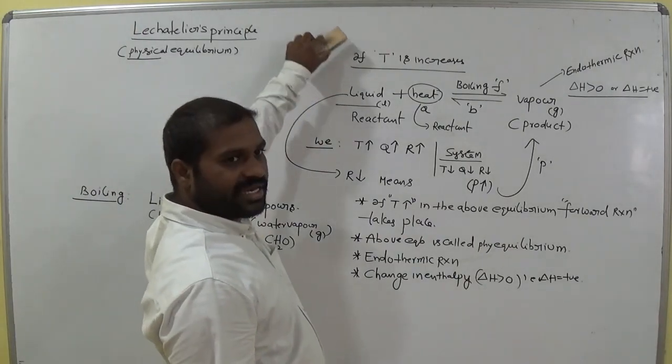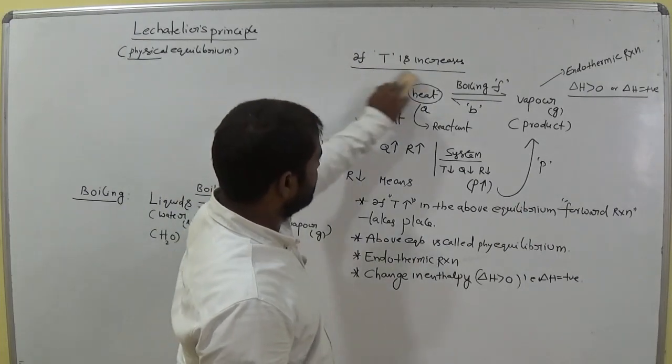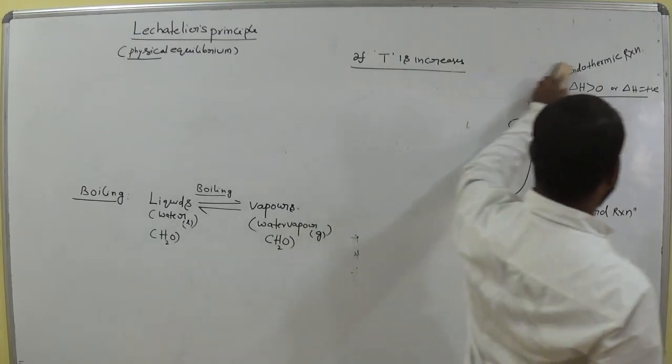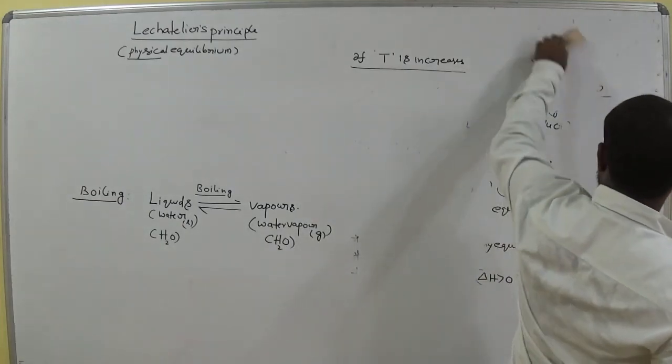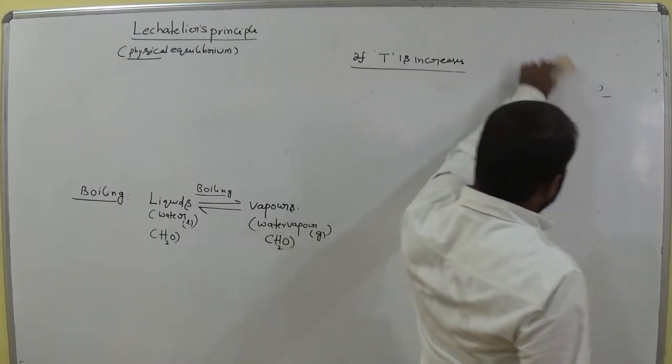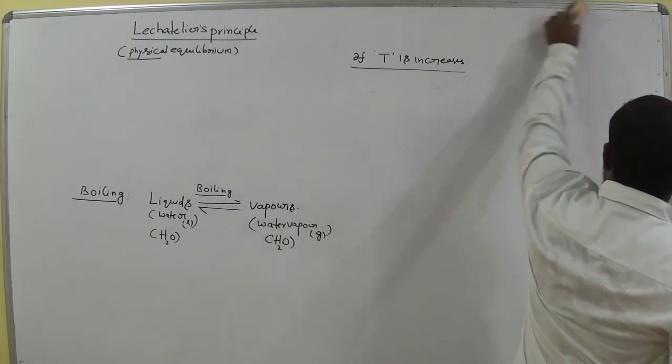That is the first case. If you increase the temperature in boiling, it goes forward, and it is a physical equilibrium and an endothermic reaction. That means delta H is greater than 0, or positive.